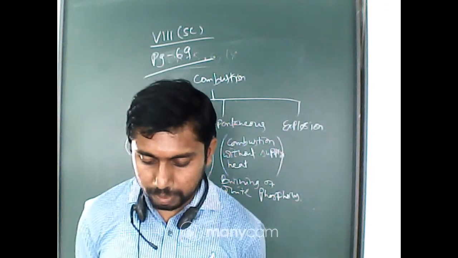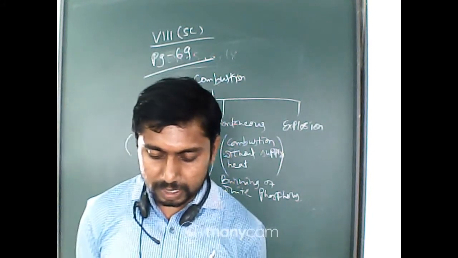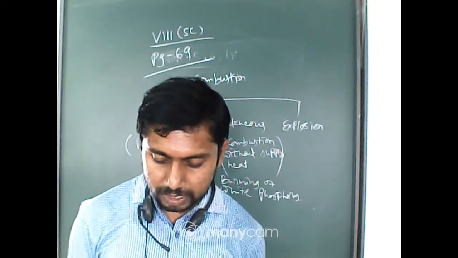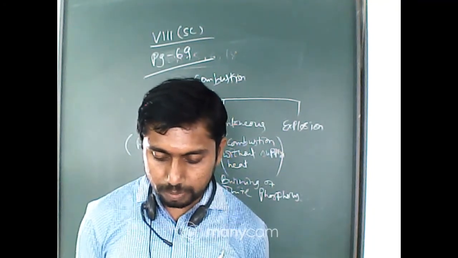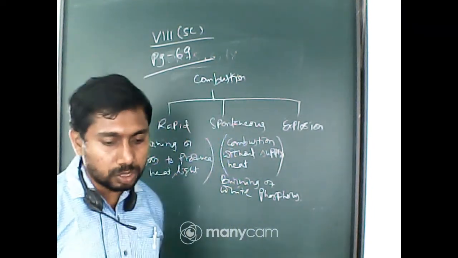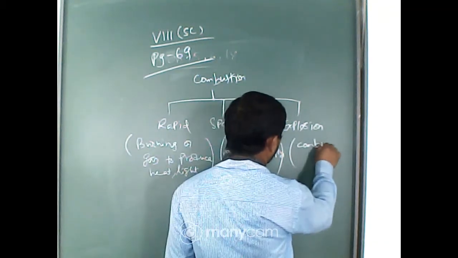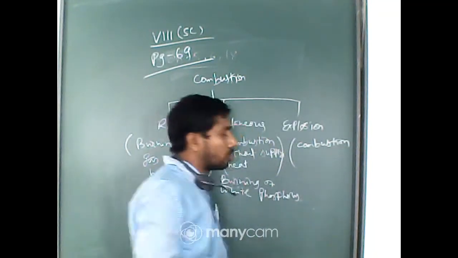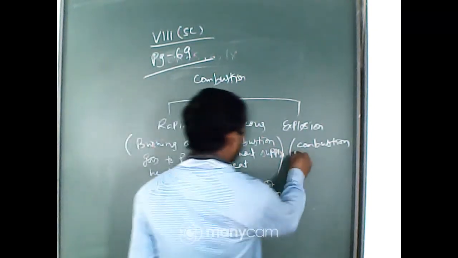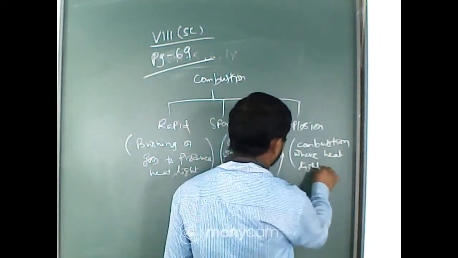Next, number 3 is that we generally have fireworks on festival days when the crackers are ignited. A sudden reaction takes place with the evolution of heat, light and sound. A large amount of gas formed in the reaction is liberated. Such a reaction is called explosion. So, how is explosion defined? It is also a combustion where heat, light, sound are produced.